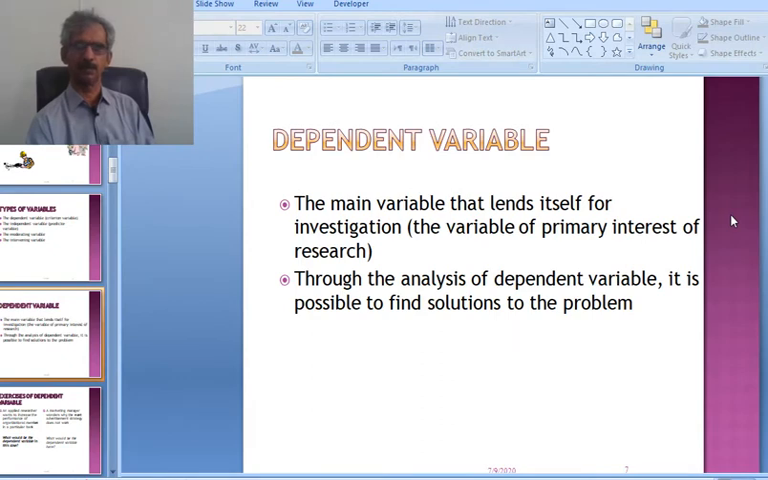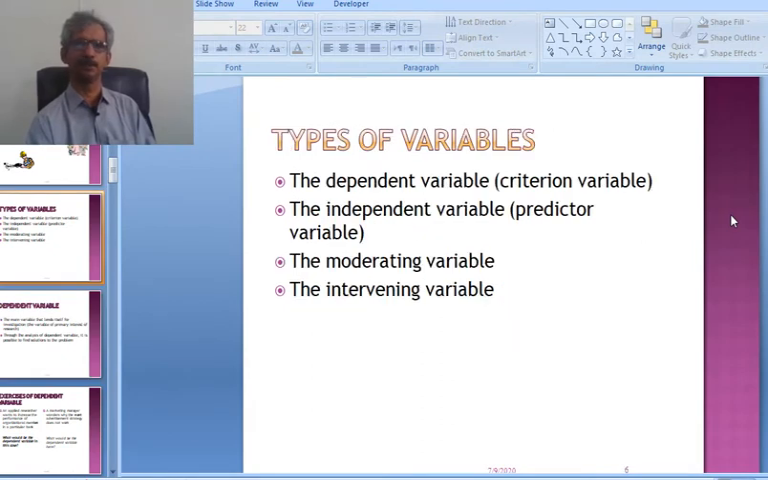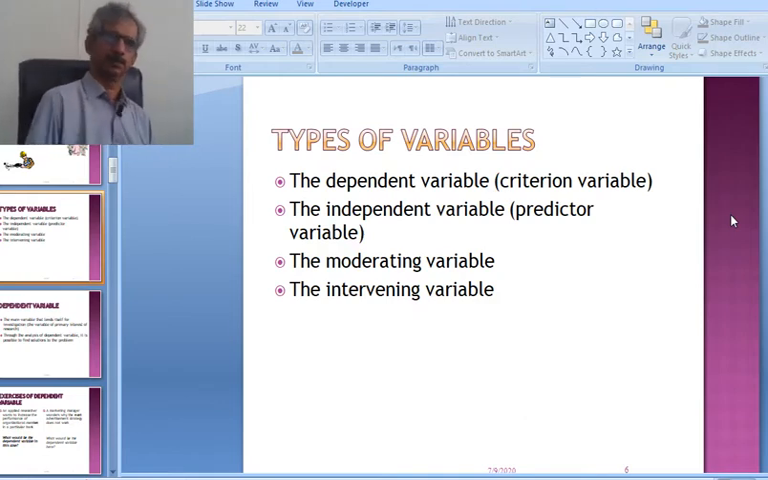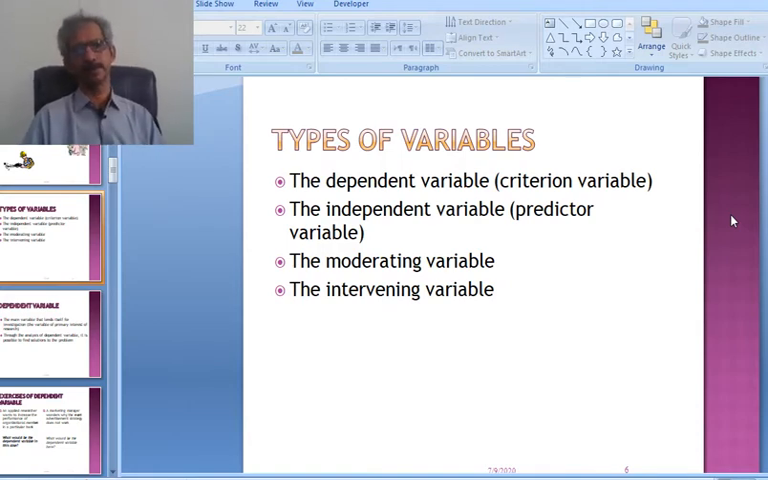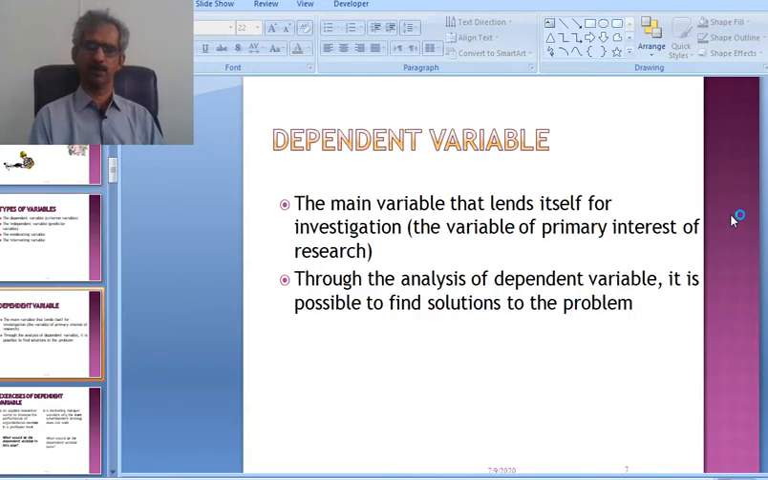Discussing the dependent variables, I will once again repeat the list of different variables we use in research. These are the dependent variable, also known as the criterion variable, the independent variable, also known as the predictor variable, the moderating variable, and the intervening variable. These are the major 4 variables. We are going to discuss them one by one.